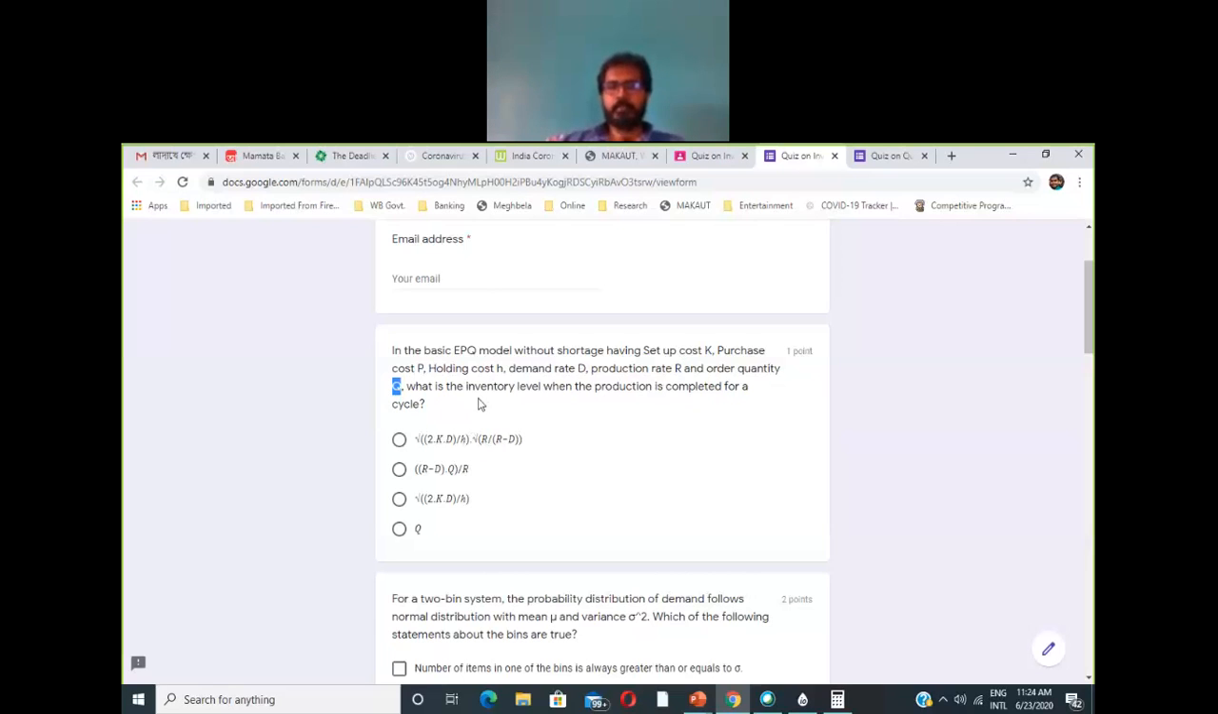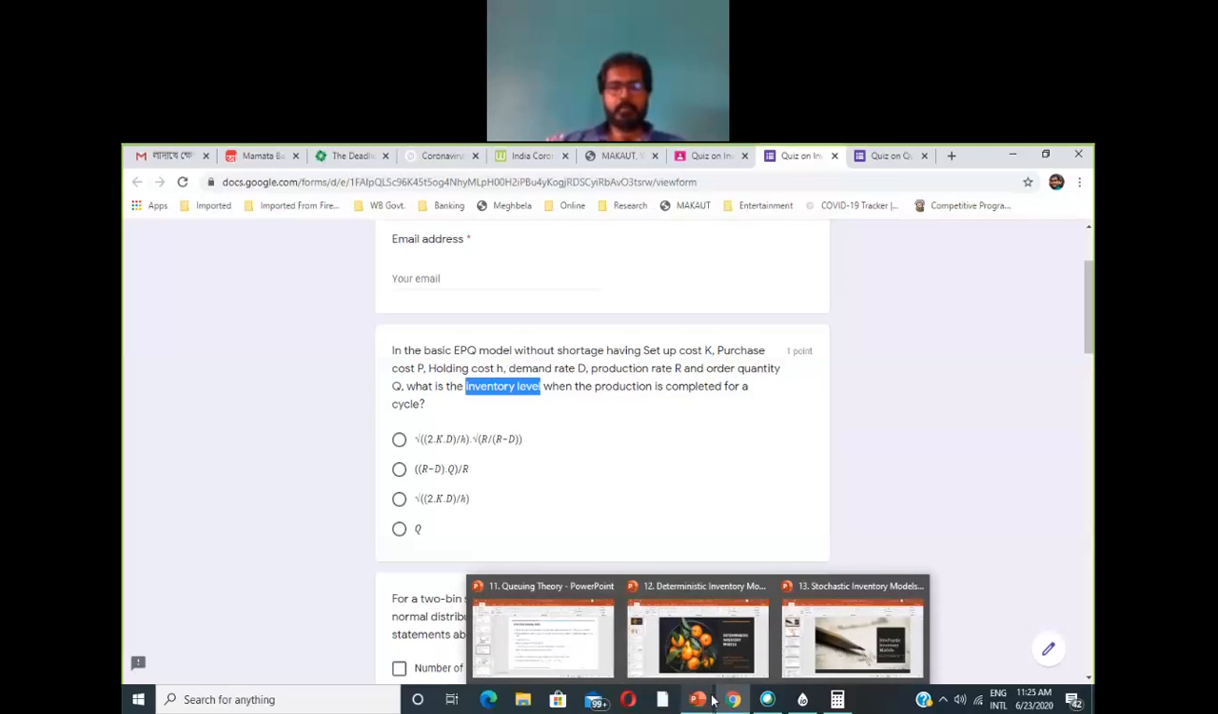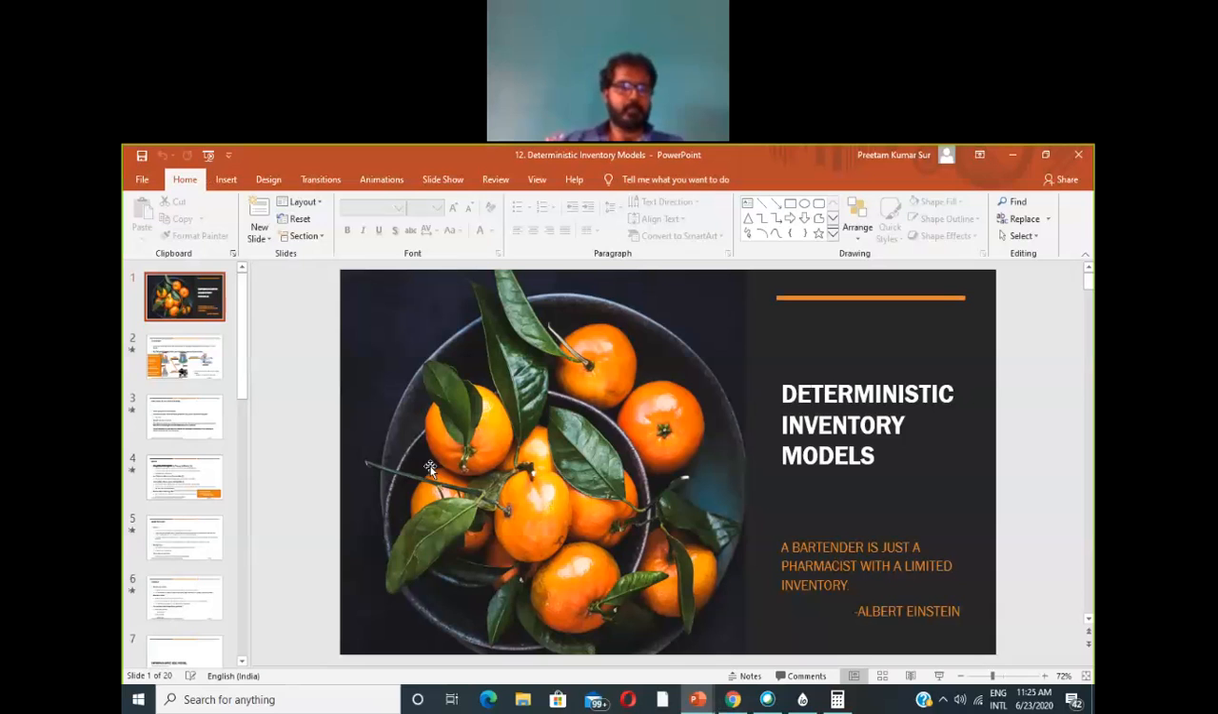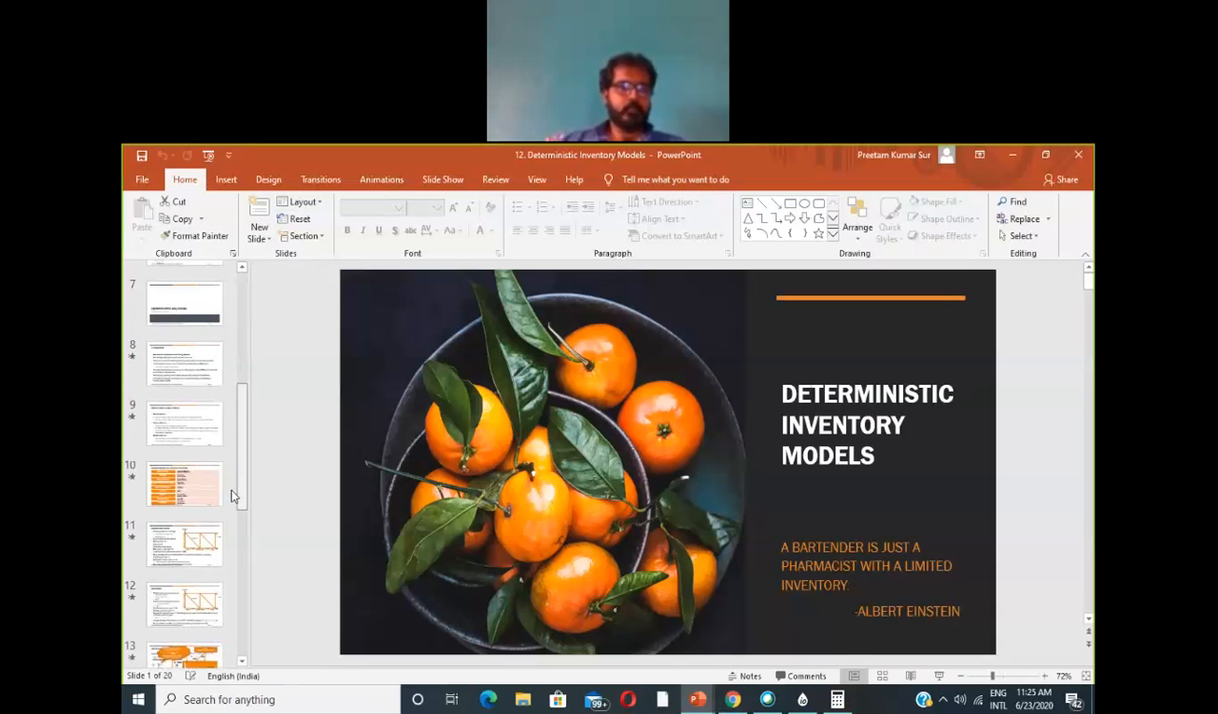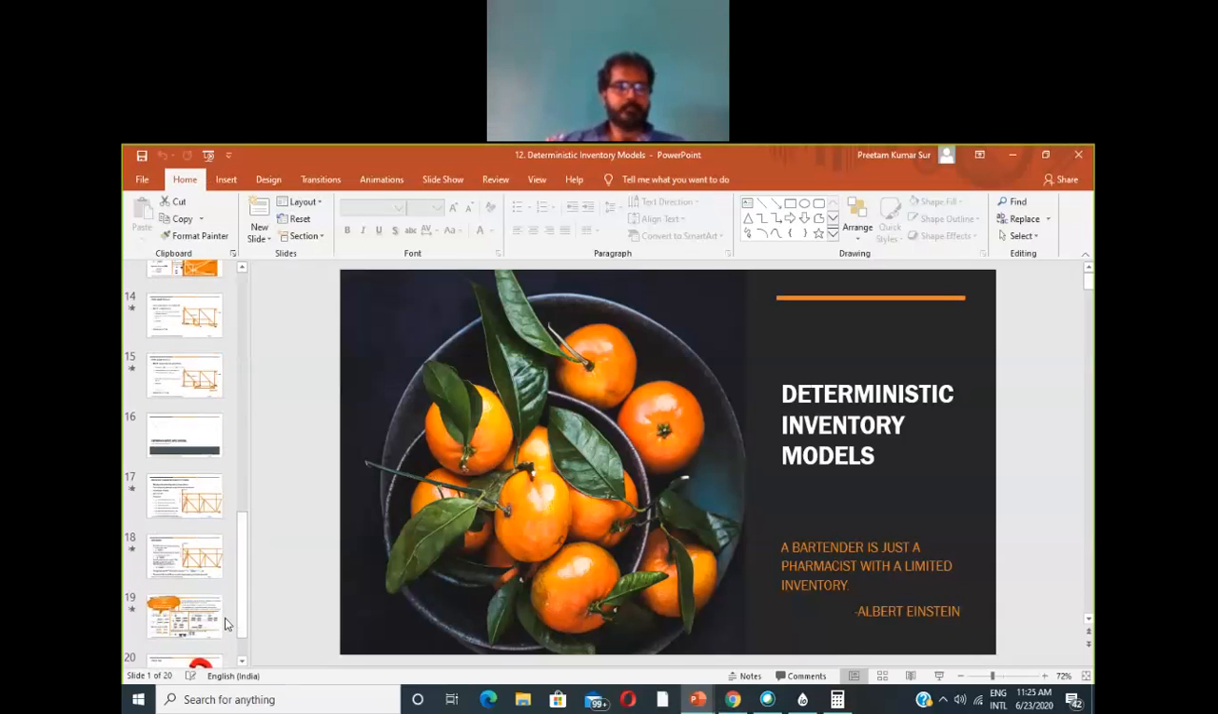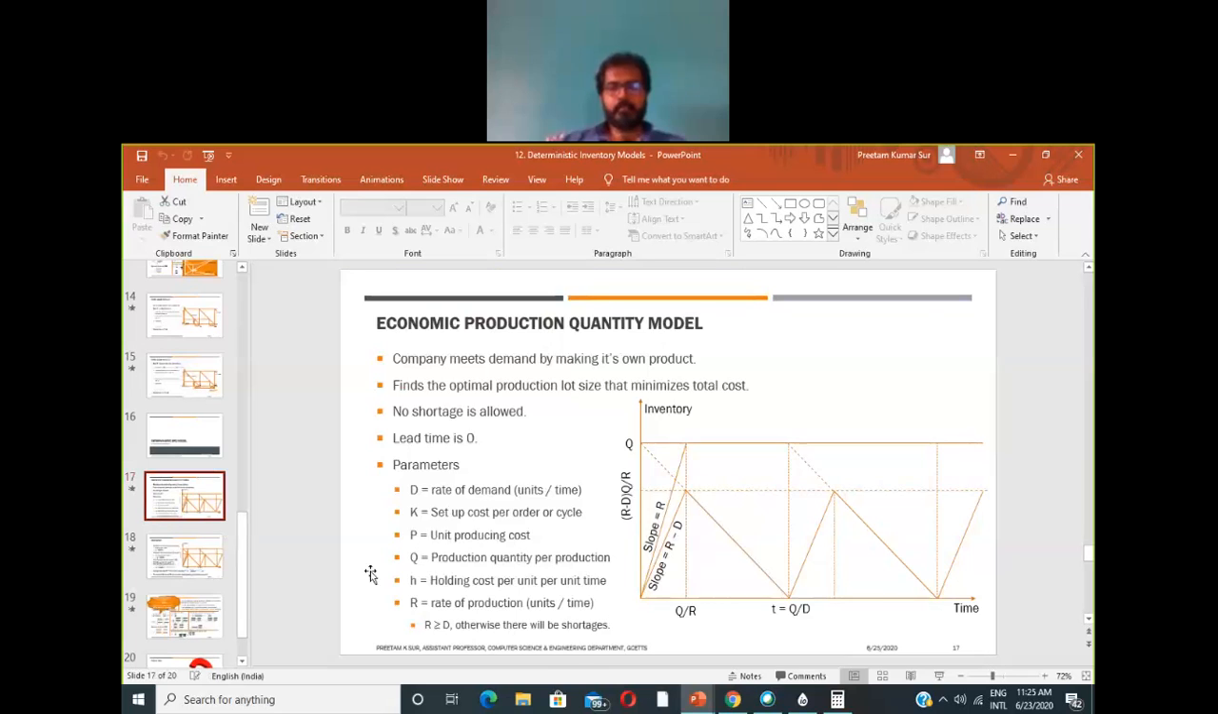But the question asks what is the inventory level, that is, the number of items in the inventory when the production is completed for a cycle. So if I open the deterministic EPQ slide with that EPQ model, if you look at this graph of the EPQ model, we have the production rate R, slope R. This is the rate at which it is producing.